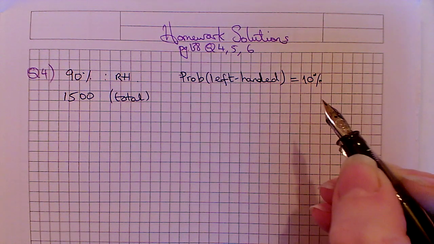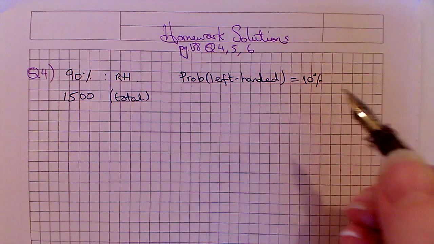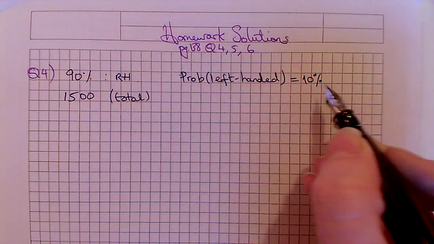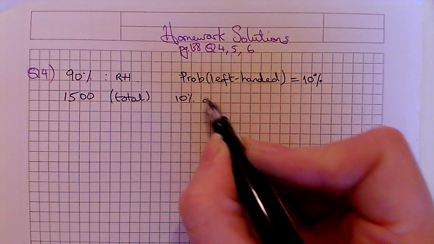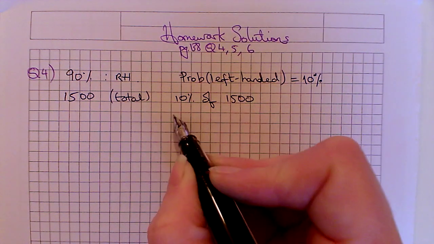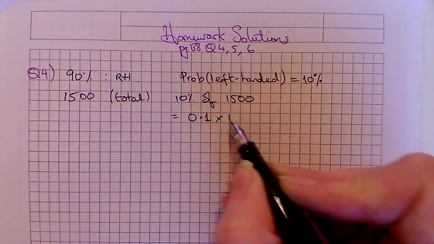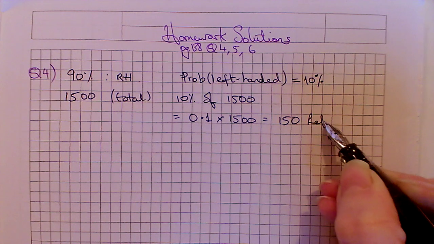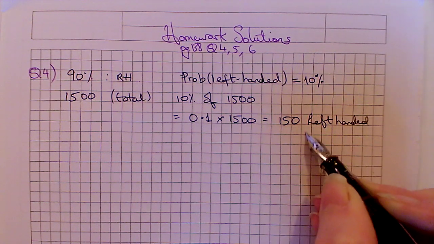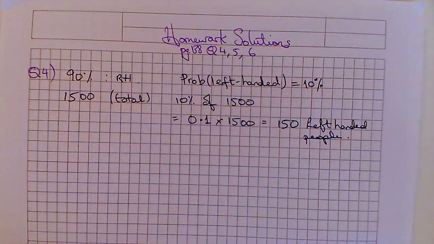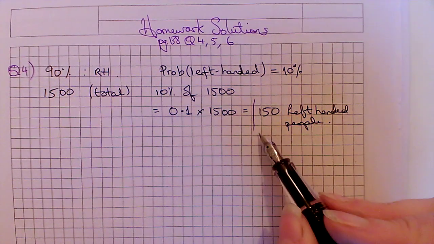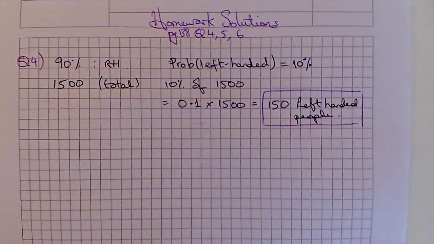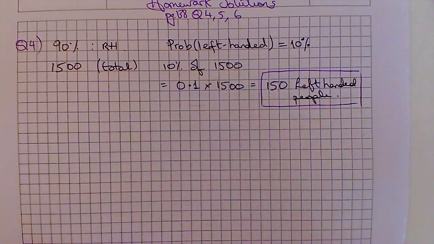Now, there's an assumption we're making here that nobody is ambidextrous, but they didn't give us enough information, so we'll just have to go with 10% left-handed. And so then you're multiplying that by the total, so 10% of my 1,500, which is, change it to a decimal and multiply. And we get 150 left-handed people. So that's what we would expect. Of course, you don't have to show all of that writing down that I did there. Even just this final line here would be enough to show the work.